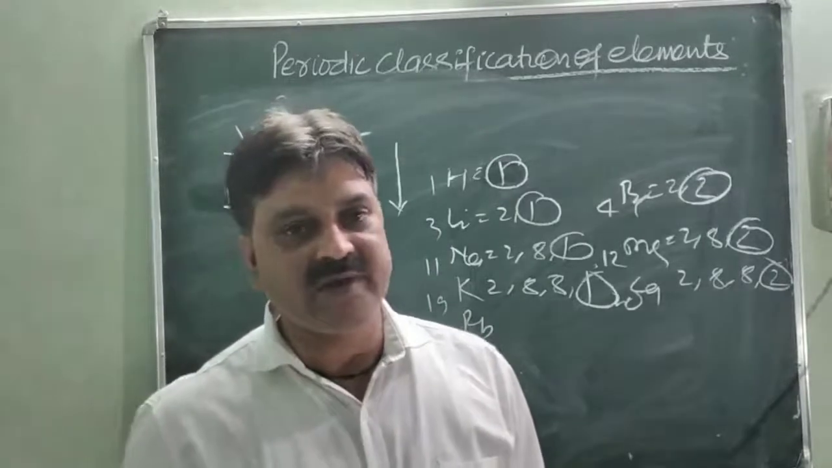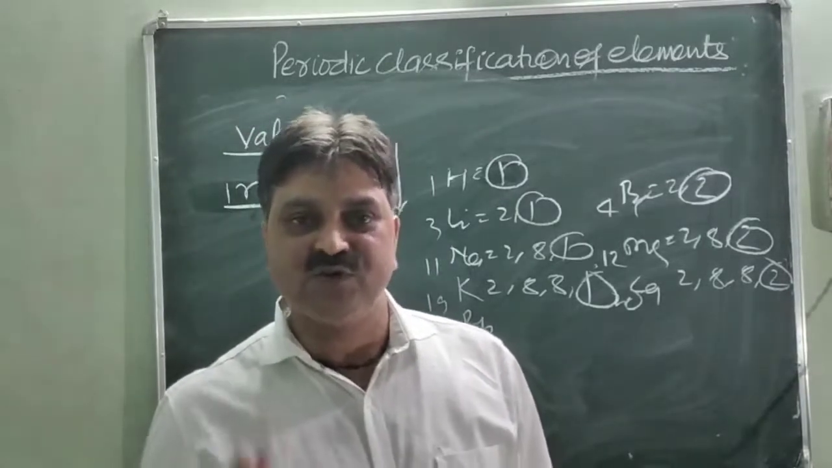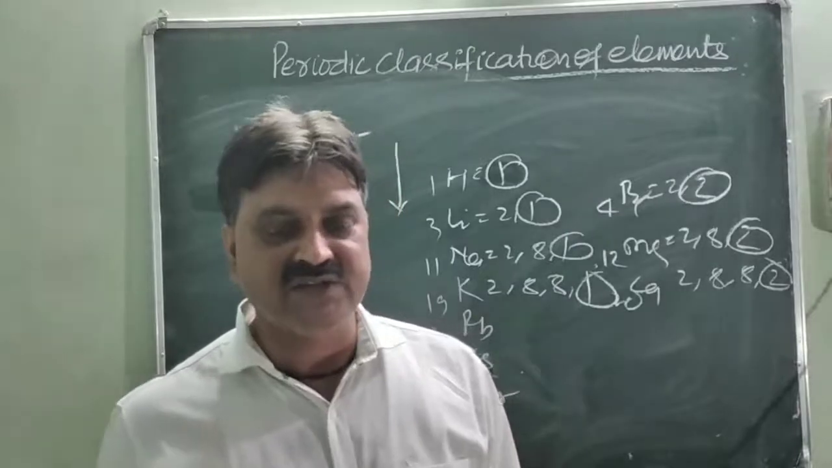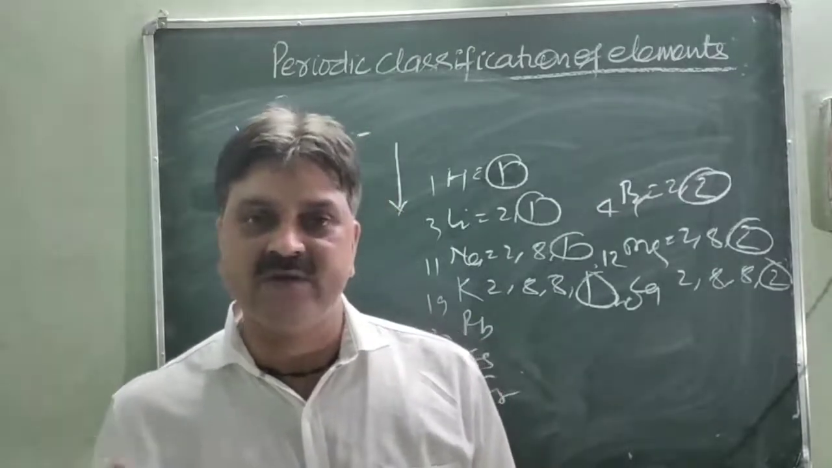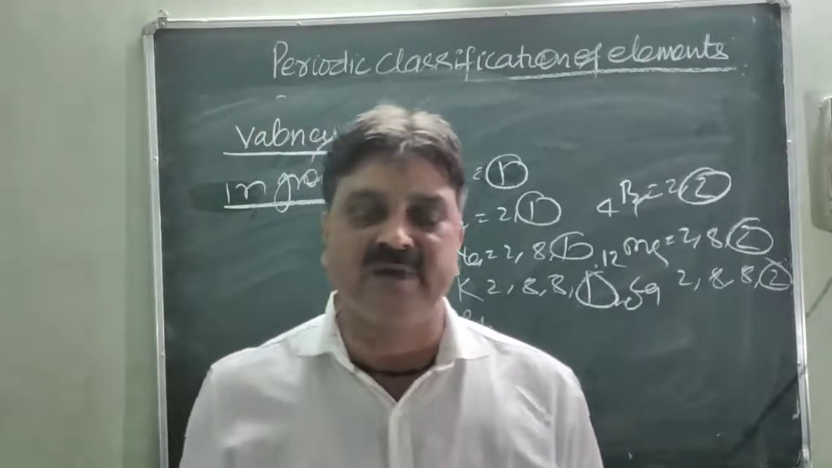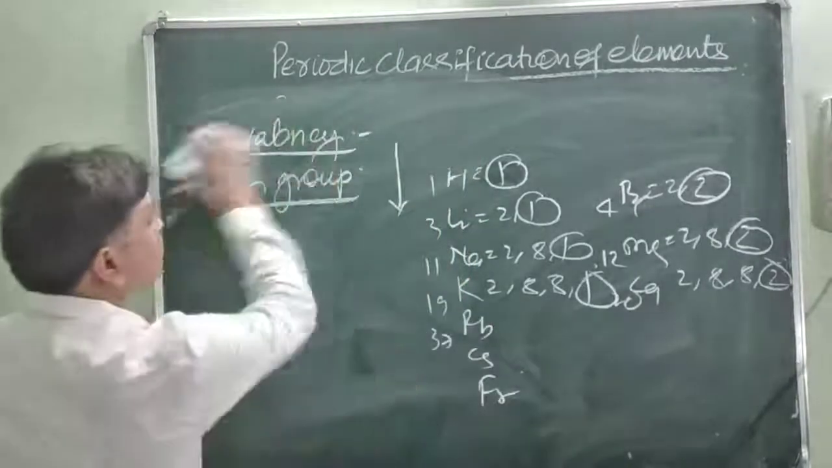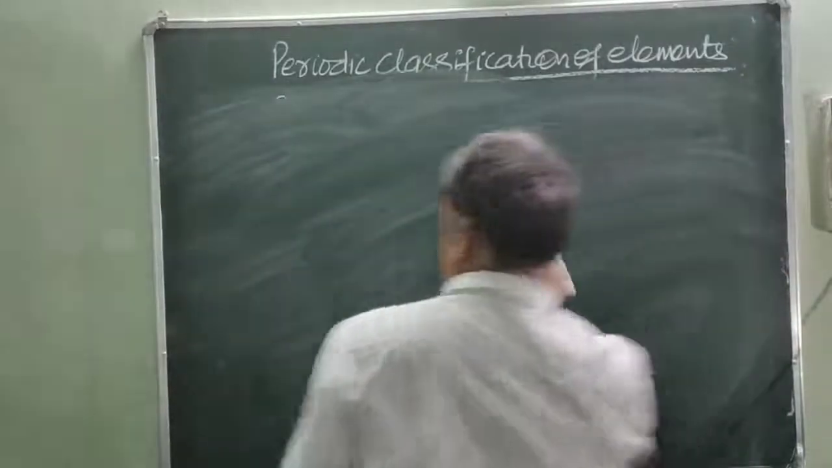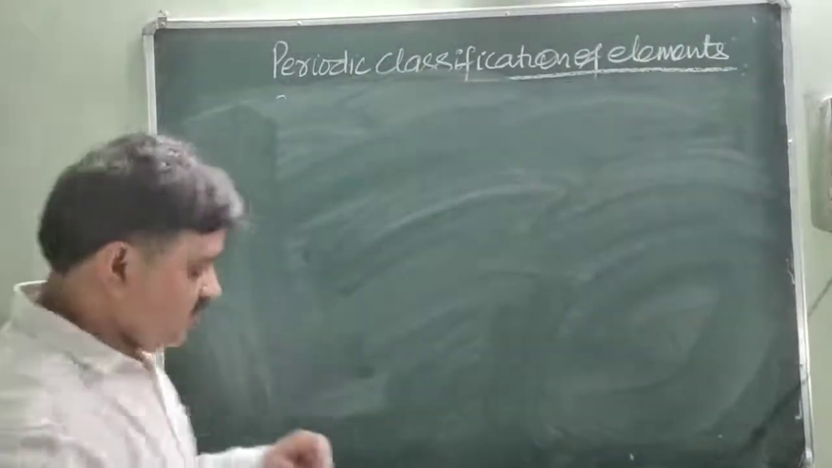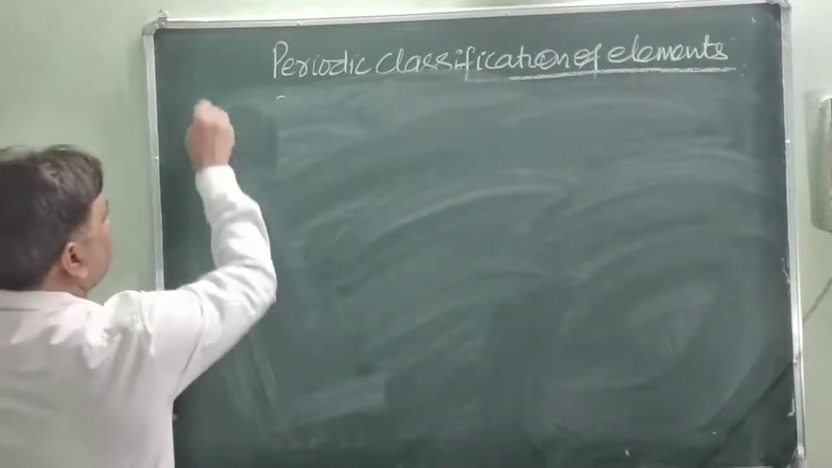However, in case of the period, the valency increases first from 1 to 4 and then decreases from 3 to 1 and then 0. So these are the variations of valency in the group and the period. Next one, metallic and non-metallic property. Next property, third, metallic and non-metallic property.